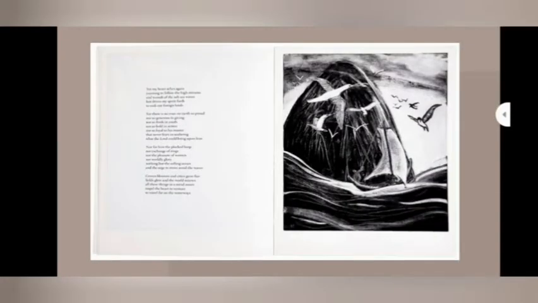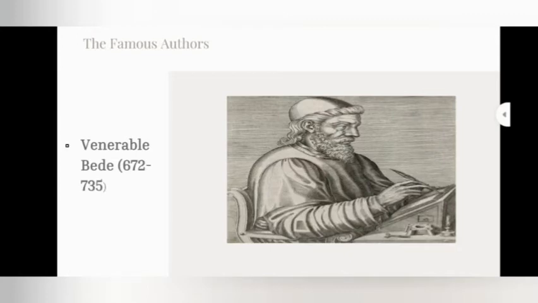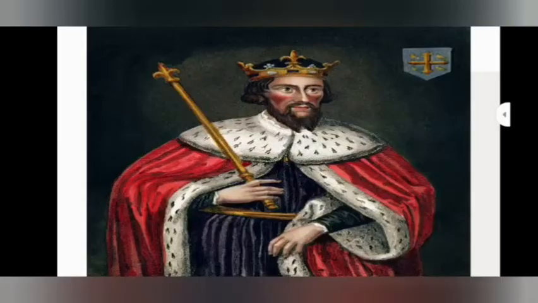One of the famous authors from this era is the Venerable Bede. He is a prose writer from Northumbria. His best work is Ecclesiastical History of the English People. It was created in 731. It tells the story of the conflict between Romans and Celtic Christians. Another author is Alfred, who supported the use of the Old English language. He proposed that primary education must be conducted in Old English rather than Latin. He also promoted literacy. He translated a number of important books into the Old English language.